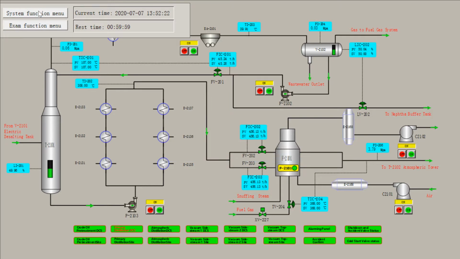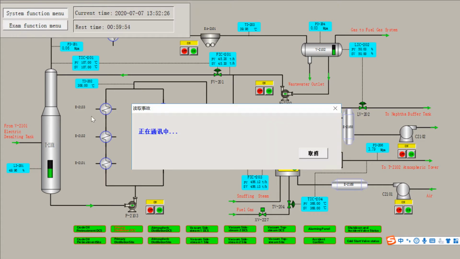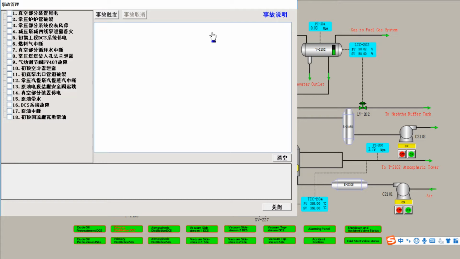Okay, then we still click this system function menu to choose the scenario. Choose the second one, the rupture.